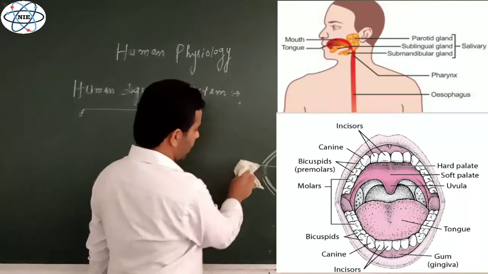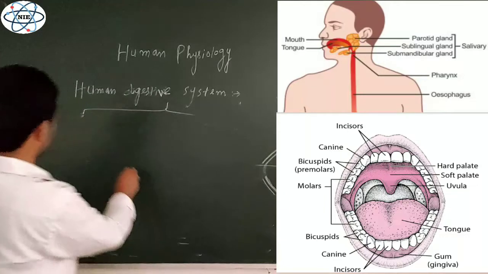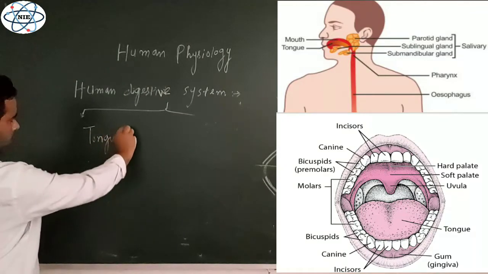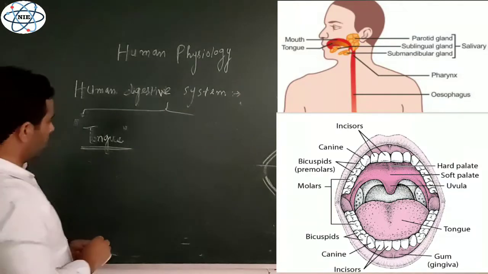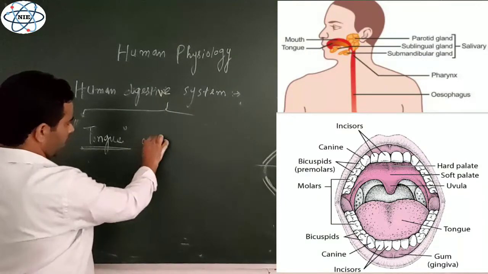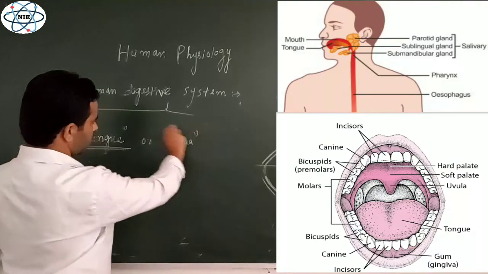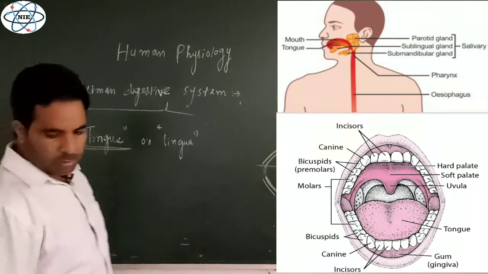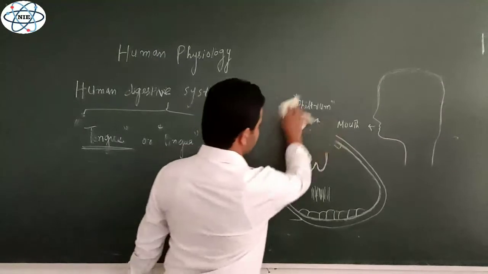One more thing in the buccal cavity, as I told you, is the floor of the buccal cavity, that is known as tongue. This is one more structure inside the buccal cavity that we need to understand. What is tongue? It is also known as lingua. We can call it lingua as well, language. So tongue or lingua. Now what is this tongue or lingua?